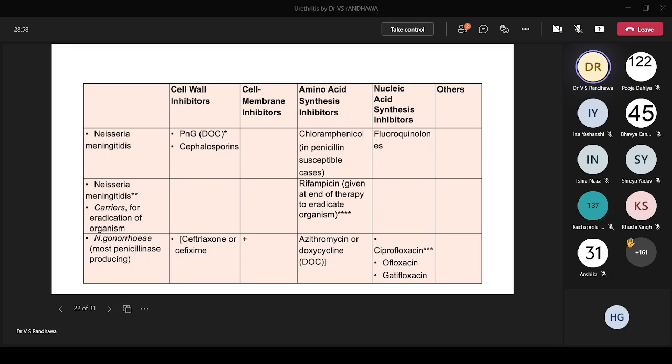This is an overview of the treatment. Neisseria gonorrhoeae, you should know, currently most of them are penicillinase producers. So either you can use ceftriaxone or cefixime for the treatment. Then as alternatives, you have azithromycin or doxycycline. You also have, in the category of the quinolones, ciprofloxacin, ofloxacin, gatifloxacin. So that's the profile that we need for managing this.